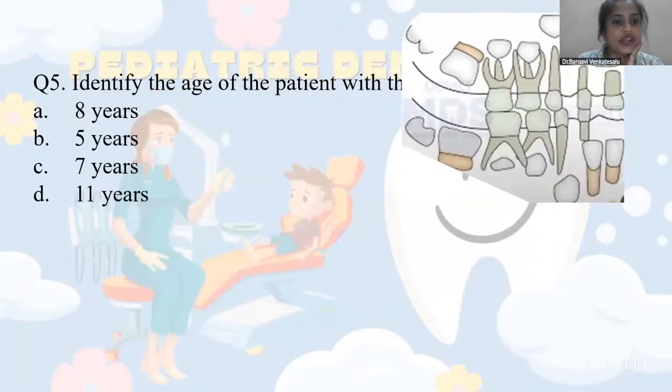Now, the fifth question: identify the age of the patient with the image given. As you can see here, it is very straightforward through the image, where you can see only the primary teeth are present inside the oral cavity. Your permanent molars are yet to erupt. So the child is definitely less than 6 to 7 years. So then you can go for 5 years.